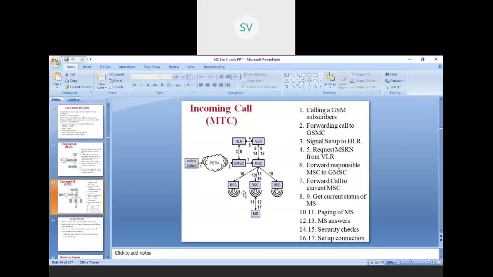It is checking in the VLR, steps 8 and 9, getting the current status of the mobile station, whether the person is an authenticated person or not. It is checking and verifying, and if it's a spam one, it sends a message marking it as spam or junk. But if it's an authenticated person or authenticated call, then it sends to the BSS. There are different BSS locations. It checks which BSS that mobile station belongs to, and as per this diagram, this belongs to a particular BSS numbered 11.